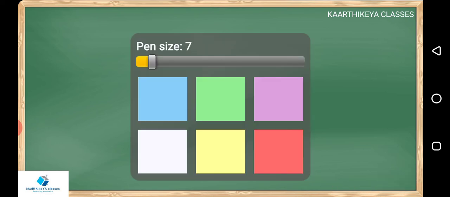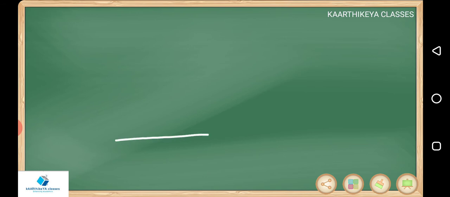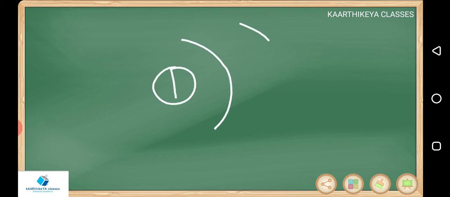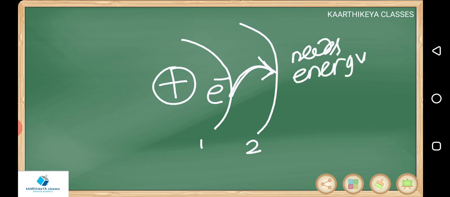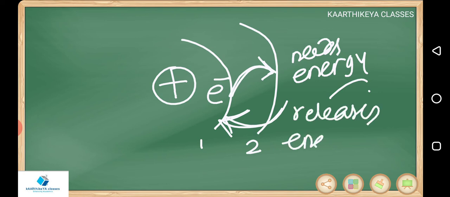The next point is, for example say this is the first orbit and this is the second orbit, we are saying that they are circular, so we will go in circular form only. If the electron is present here and it is jumping here, it needs energy. To jump from a lower orbit to a higher orbit, it needs energy. And to come back from the higher energy to lower energy, it releases energy. To jump into higher levels requires energy. To come to the original energy releases energy.